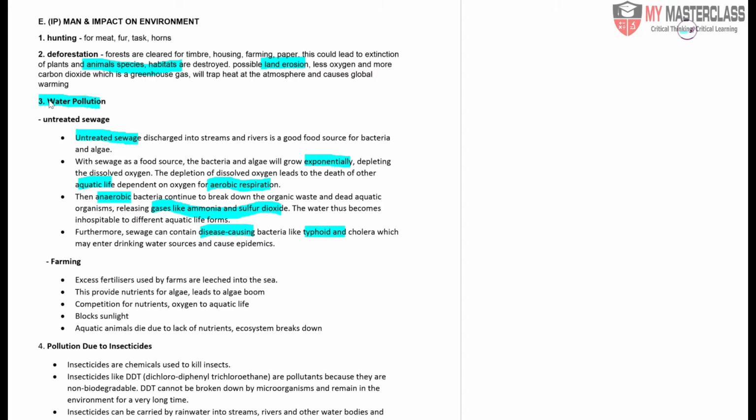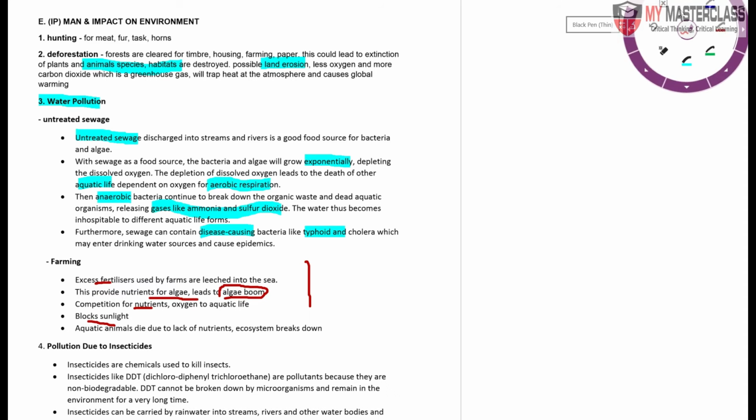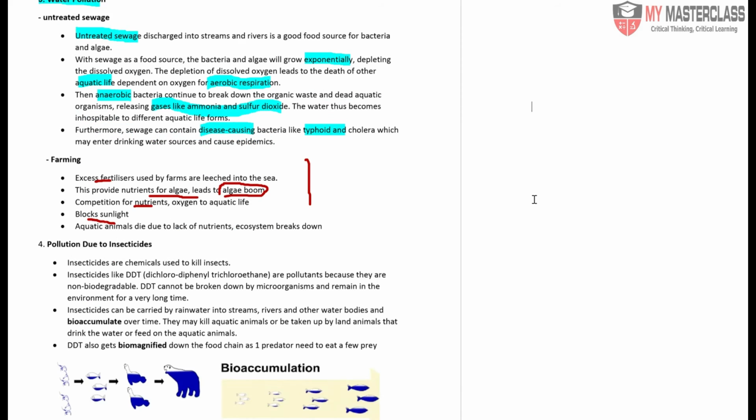Another way this scenario can take place is also through farming. Excessive fertilizers will enter into the nearby water bodies. This will allow algae to grow. The keywords here will be algae bloom. Once there is an algae bloom, the algae themselves will start to compete for nutrients. Eventually, the number of algae will be so many that they will block out the sunlight. Once the sunlight is blocked out, there is no more photosynthesis taking place for these algae.